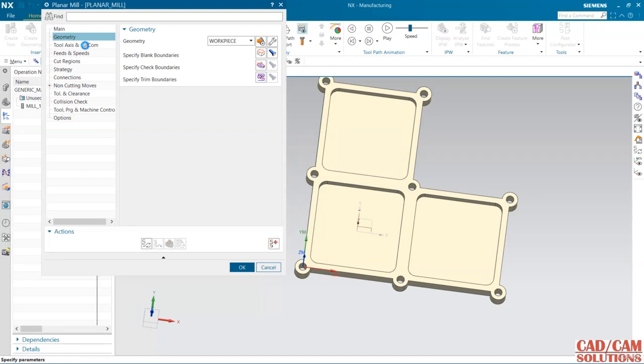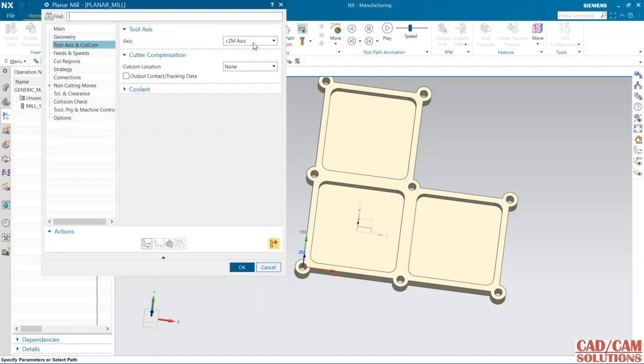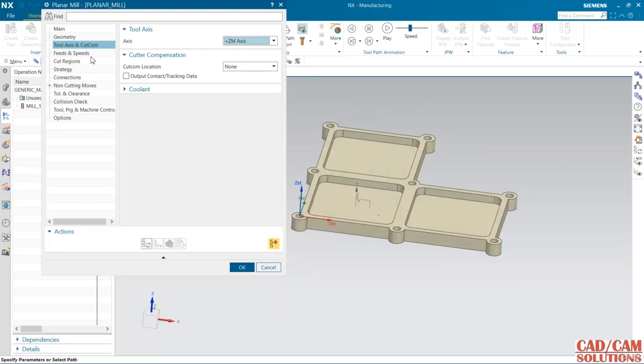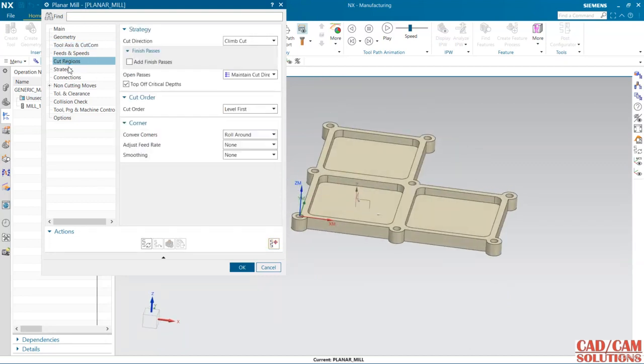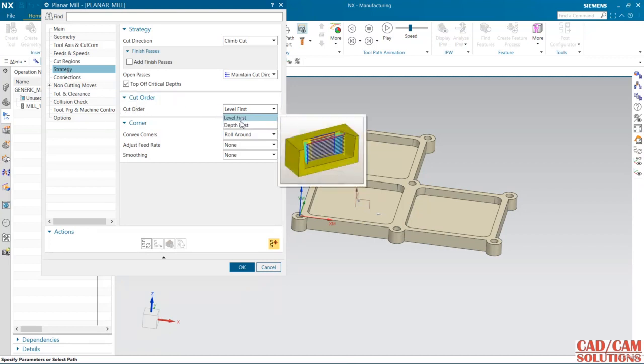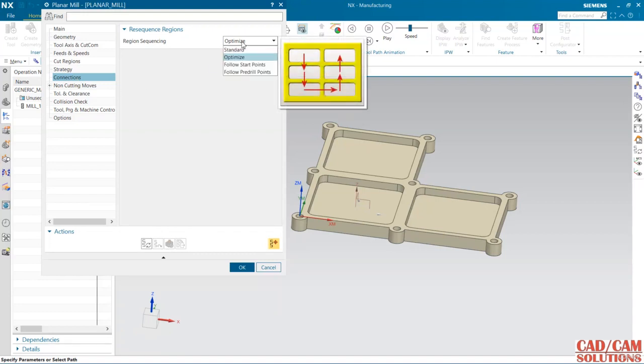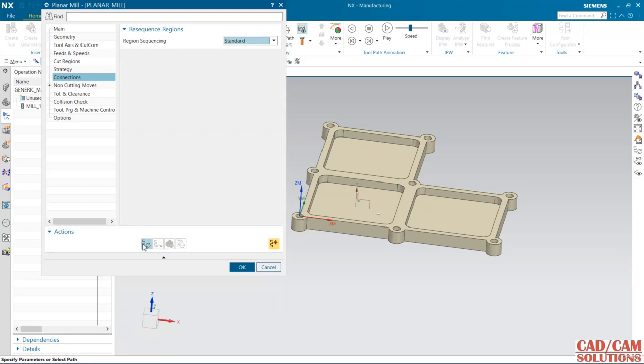Okay, next tool axis. See here the tool axis is the z axis, so the tool will come from z, so my z is here. And here is the cut order, change it to depth first, so first it will cut the depth, then it will shift to the other pocket. Optimize or standard, I'm going to use standard and generate.